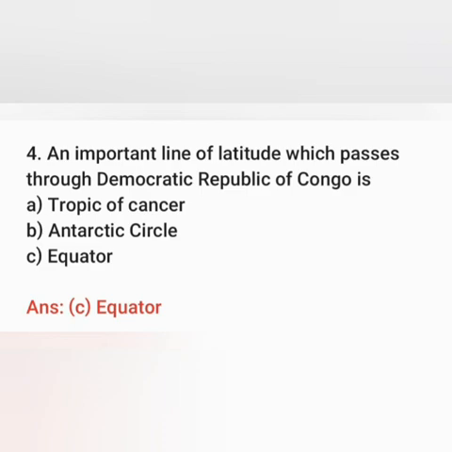Next question, question number 4. An important line of latitude which passes through Democratic Republic of Congo is, options are Tropic of Cancer, Antarctic Circle, Equator. And I hope you all know the answer, that is equator.